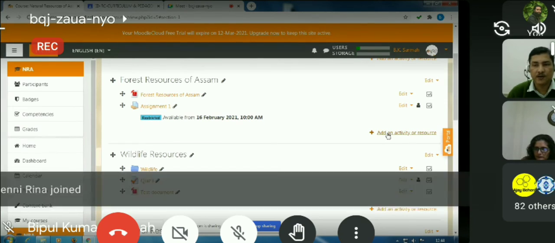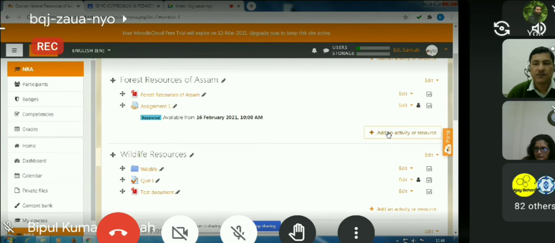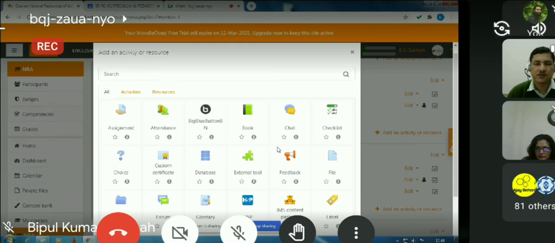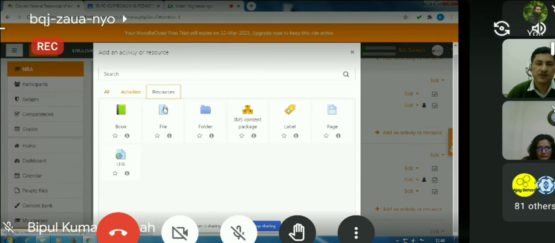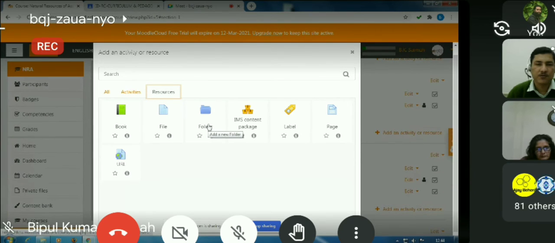I am going again to add a resource by clicking add an activity or resource. Just click resources. So we have file and folder, very similar to what we have done in uploading a file. Then we have two interesting resources called page and book.